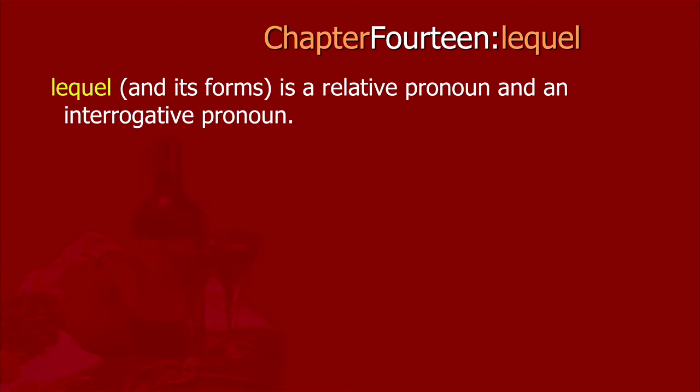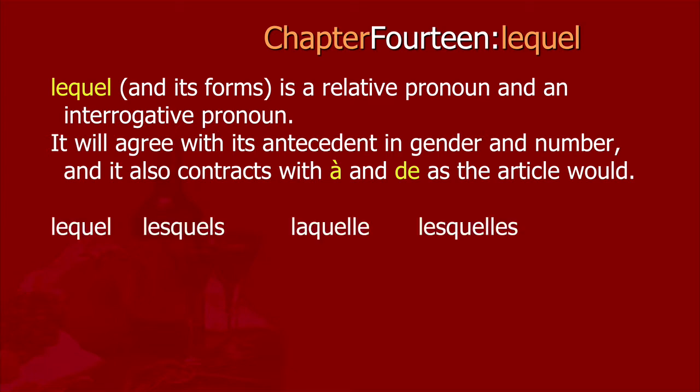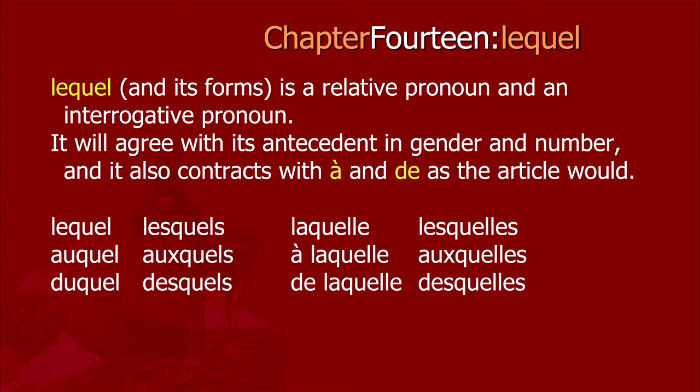Lequel is another important word to learn from chapter 14. Lequel and its various forms based upon gender and number is a relative pronoun and an interrogative pronoun. It will agree with its antecedent in gender and number, and it also contracts with à and de as the article would. You can see basically it's a compound form of the article and then an interrogative pronoun. So for example, here I am showing you the masculine singular, the masculine plural, the feminine singular, the feminine plural, and then here's the contractions with à, and here's the contractions with de. It works exactly like you would expect.